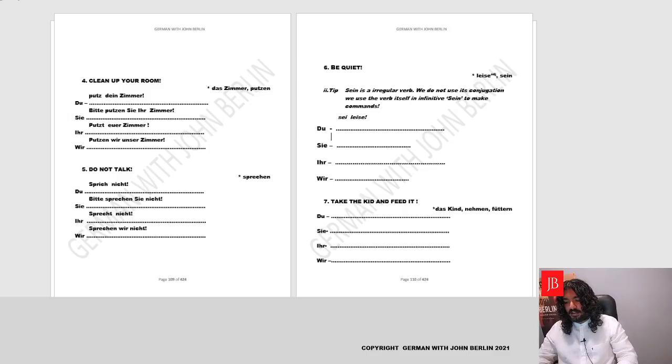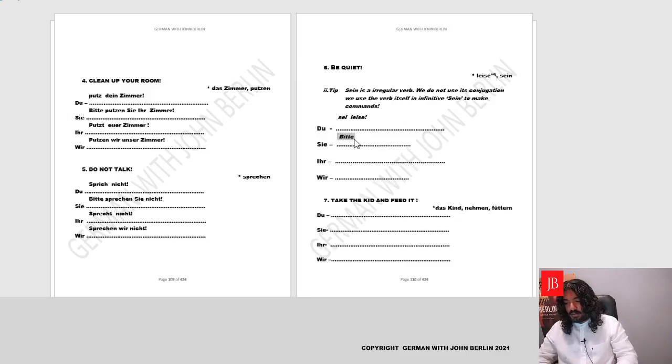Fantastic. Similarly, saying it to the boss, we could say, please be quiet. Begin with bitte. And yes, moment. Please, and then we could say the verb is again ich bin, du bist, sie, es ist, wir sind, ihr seid, sie, Sie sind. But sind is not going to be used here. We'll be using the verb again, sein, but just to make it a little different, we add an extra e. It becomes seien. So it sounds like an order.